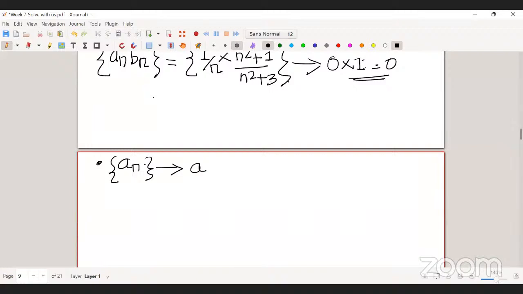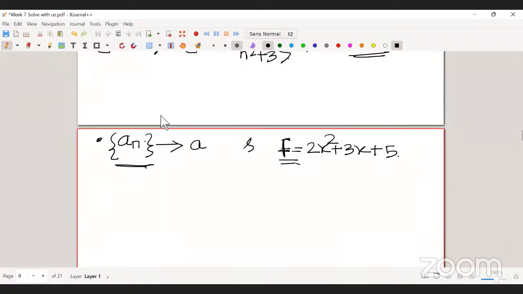And at the same time, suppose I have a polynomial function f. This is true for any arbitrary polynomial. Let's take a quadratic polynomial, say 2x square plus 3x plus 5. So I have a sequence and I have a quadratic function. Using this quadratic function and this sequence, I can construct a new sequence, right? How can I construct it?